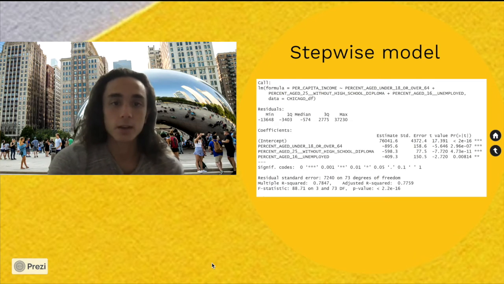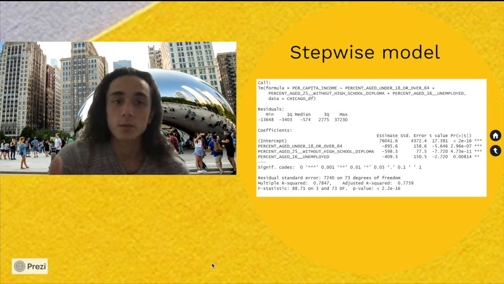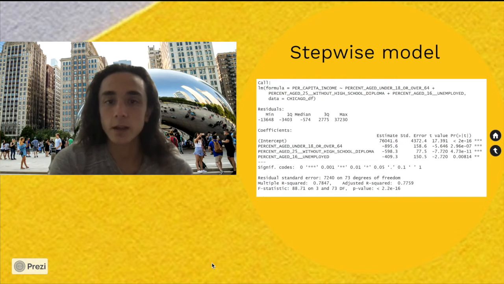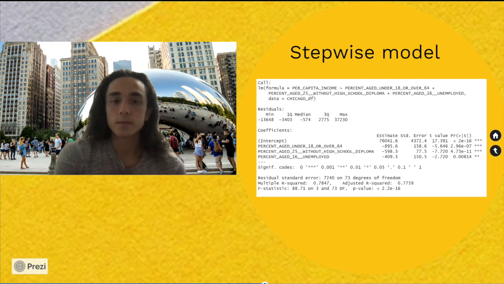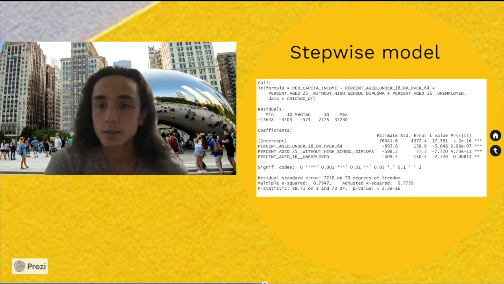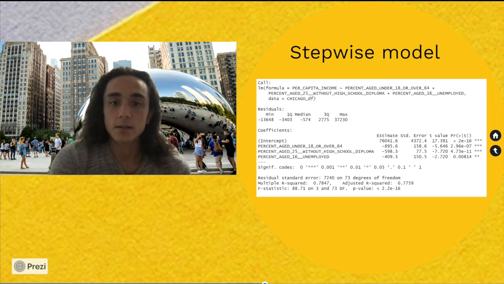From the stepwise regression, we can create this first order parsimonious model. This model has a slightly higher r-squared value than the complete first order model and a very small p-value. Looking at this model, we can see that the intercept term is 76,041, and all the coefficient terms are negative.